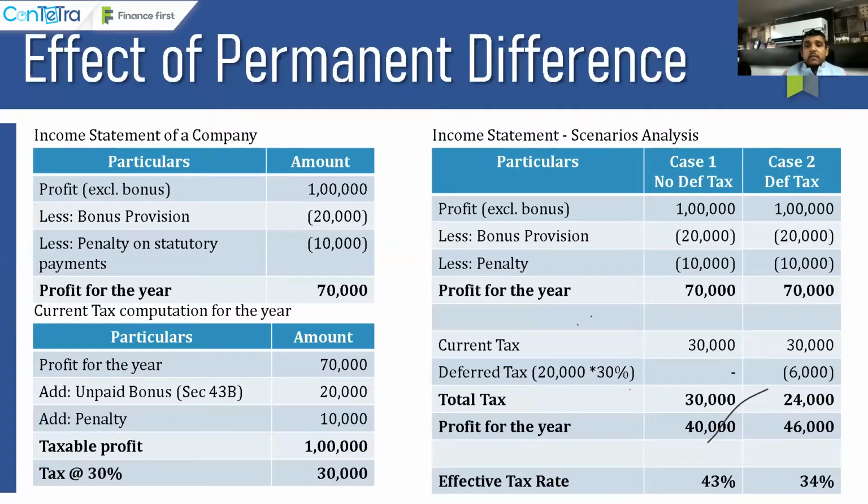Now, for the bonus, I will fight with income tax. I will do several computations, and in some of the subsequent years, I'll definitely be able to claim this 20,000 as an allowance. That's the reason it is a temporary difference. But on the contrasting side, if I talk about this penalty, this 10,000 INR, I'll never be able to get a deduction as far as income tax is concerned.